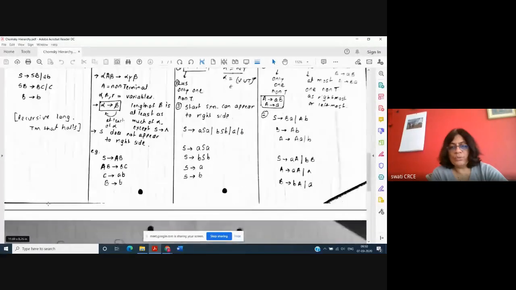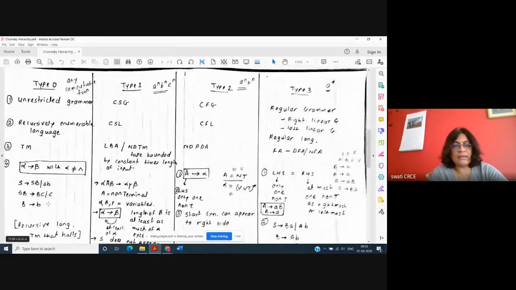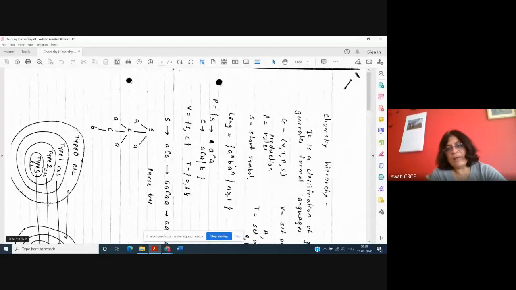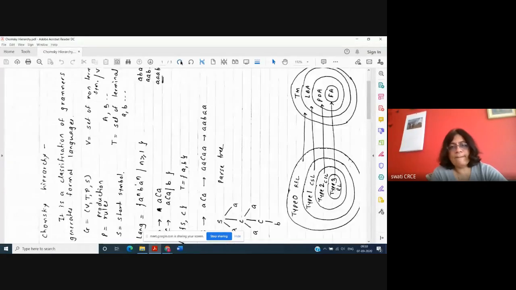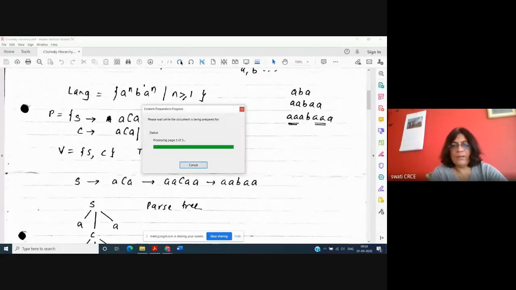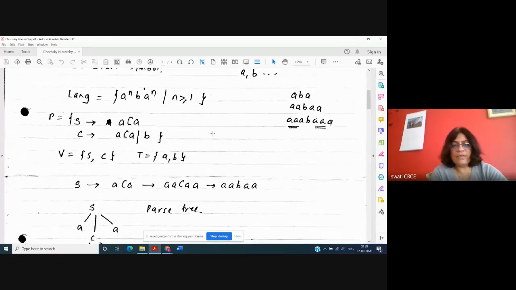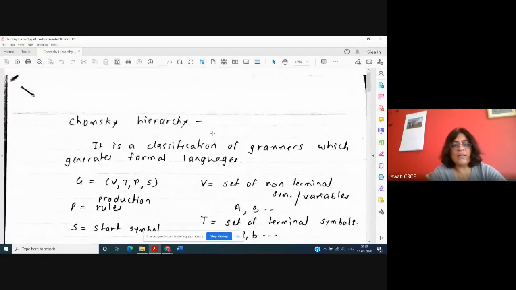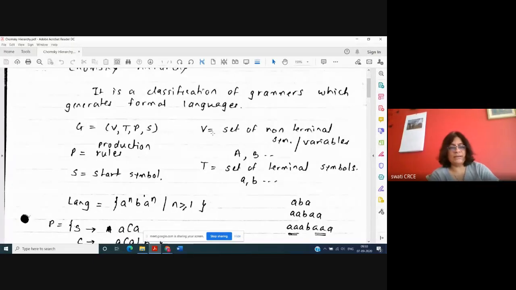Okay, so this was about the Chomsky hierarchy. We say that the Chomsky hierarchy is the classification of grammars by the scientist Chomsky, and a grammar is a combination of four elements: V, T, P, S, that is variables, terminals, production rules, and the starting symbol.